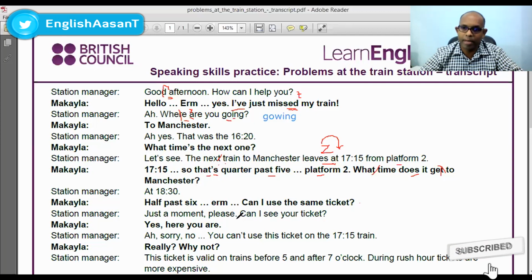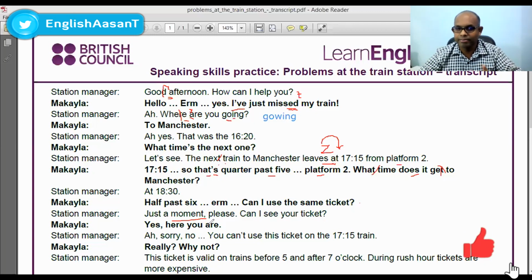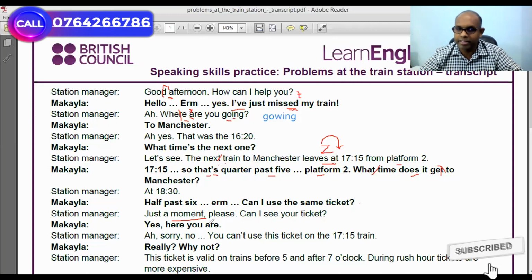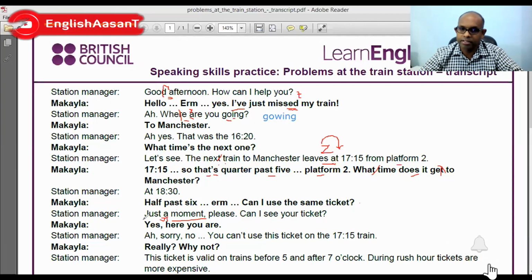Just a moment. This is moment, not movement. Movement is moving, shaking, moving from one place to another. But this is moment. Just a moment. When you say this, the T also goes with the A: just a moment, please. This becomes Z.